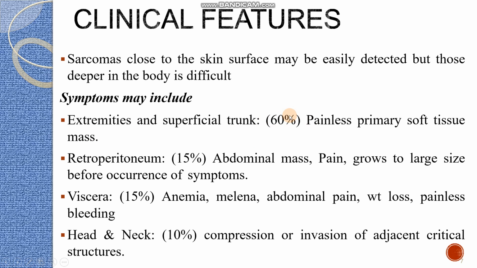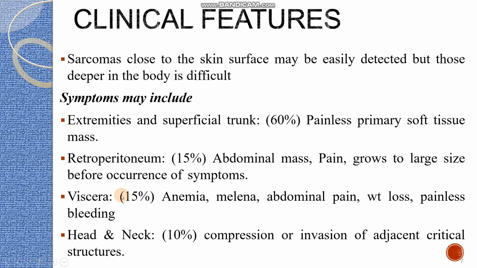In 60% of cases, the patient will experience a painless primary soft tissue mass. Sometimes, coincidentally, we find out the patient has sarcoma. Retroperitoneum: in 15% of cases, the retroperitoneum is affected. The patient can have an abdominal mass and pain, growing to a large size before the occurrence of symptoms. So when we diagnose the case, it will be of a large size.